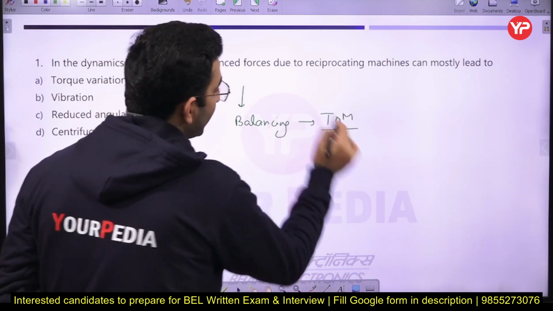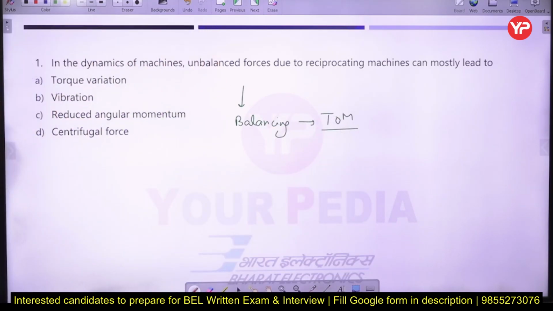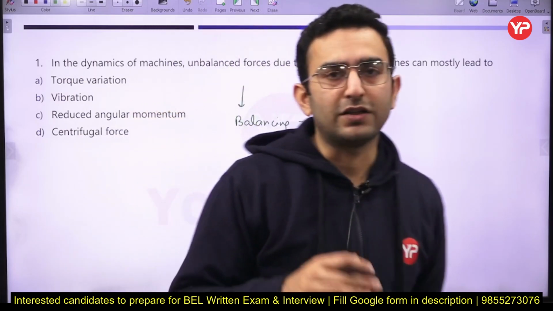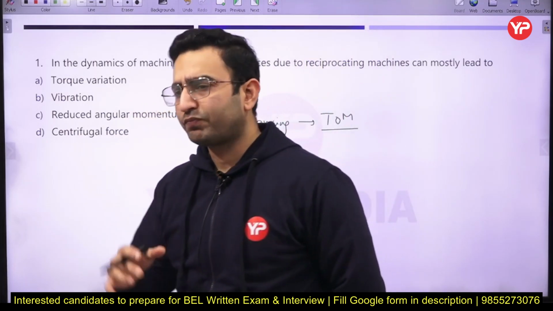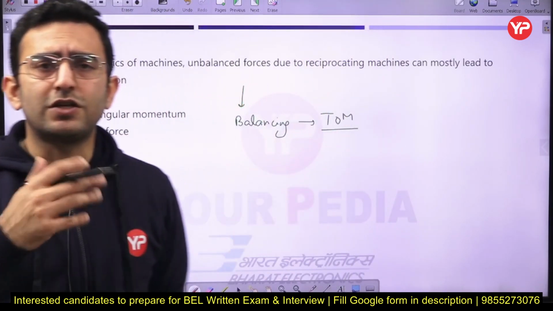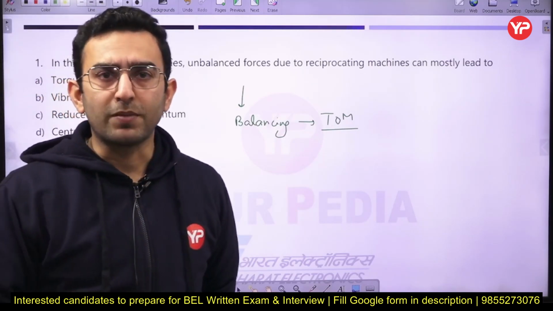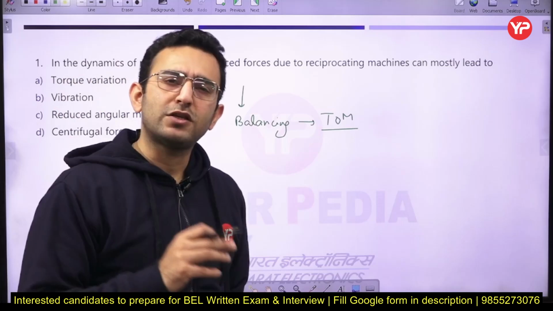So what has been asked in this question? In the dynamics of a machine, unbalanced forces due to the reciprocating machines can mostly lead to... See, basically when we talk about any engine, whether it is a 2-stroke engine or 4-stroke engine, there are some components which constitute the rotating mass, as well as some components which constitute the reciprocating masses. The balancing of the rotating mass is very simple.